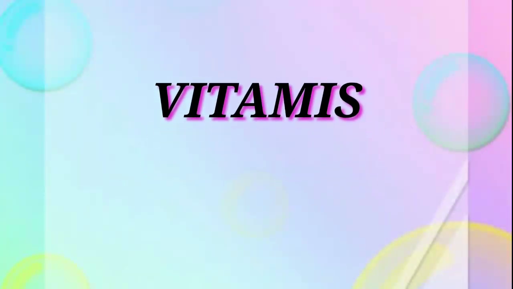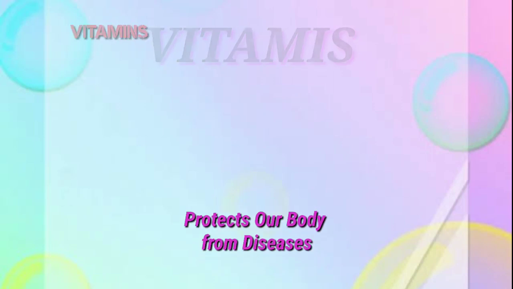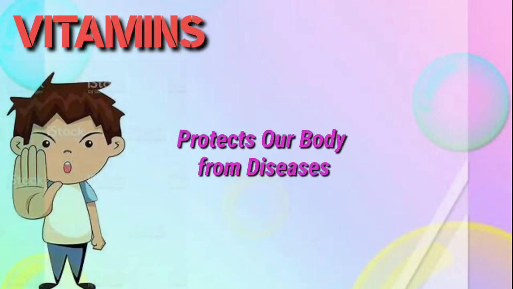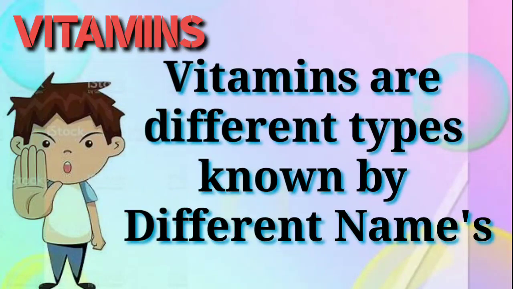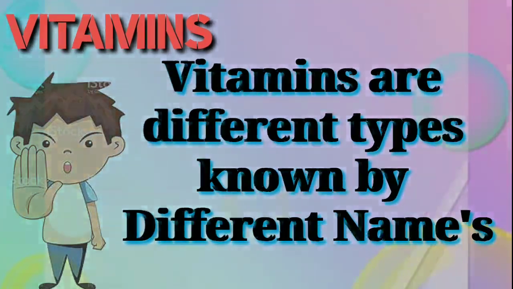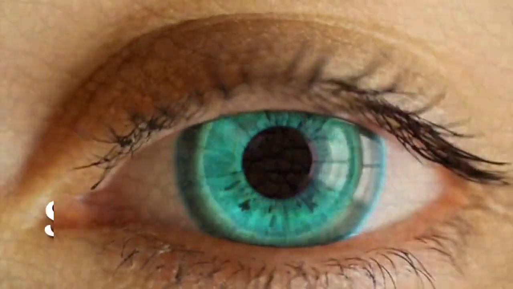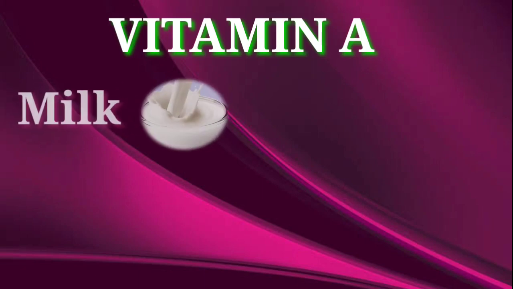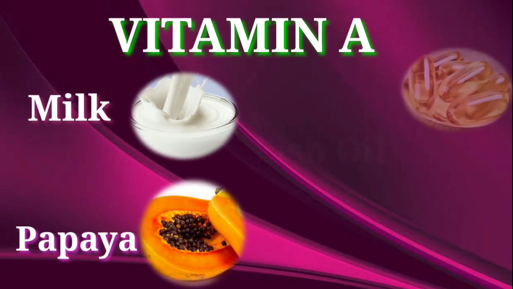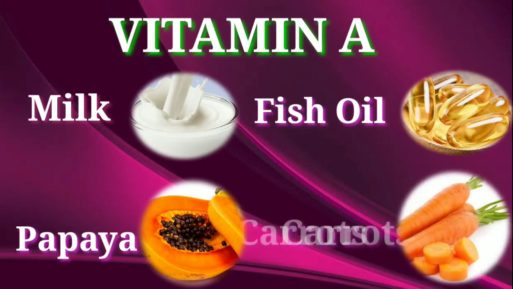After that we will move on to vitamins. Vitamins protect our body from diseases, and they are of different types known by different names. The vitamin which is essential for eyes and skin is called vitamin A, which is present in milk, papaya, fish oil, and carrots.